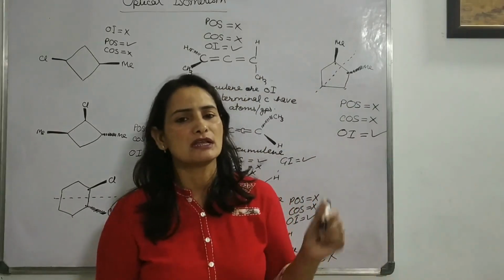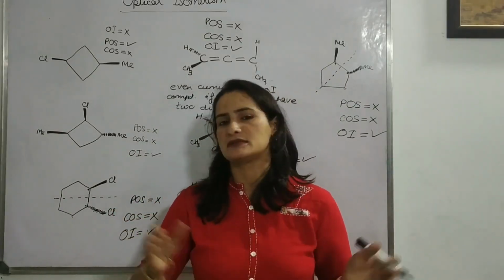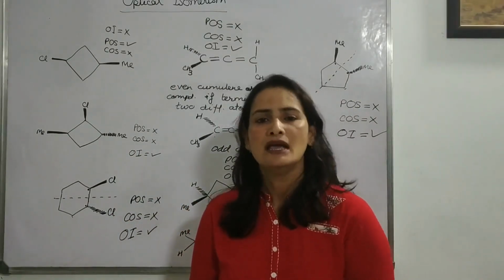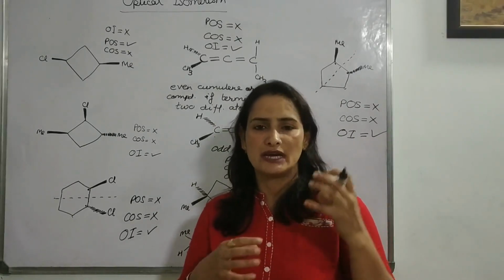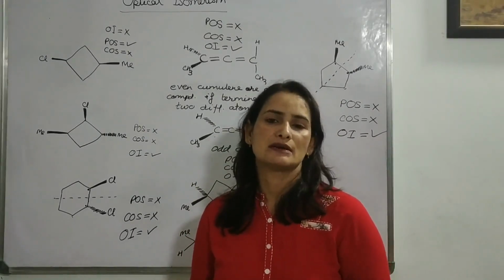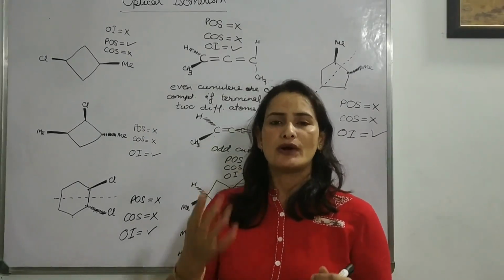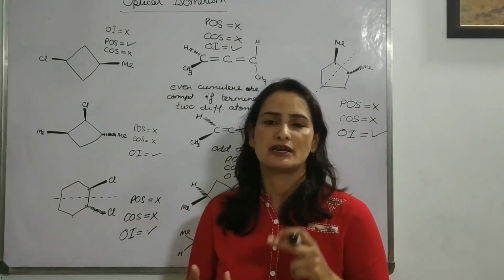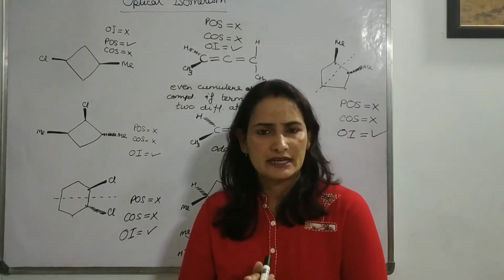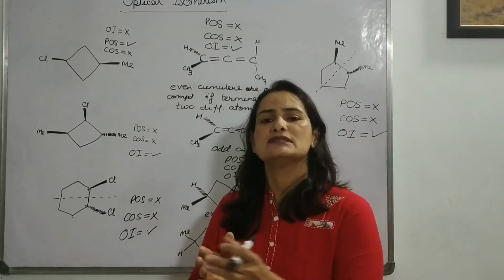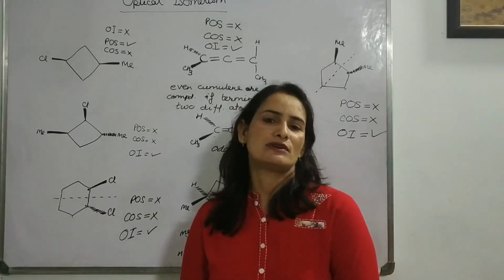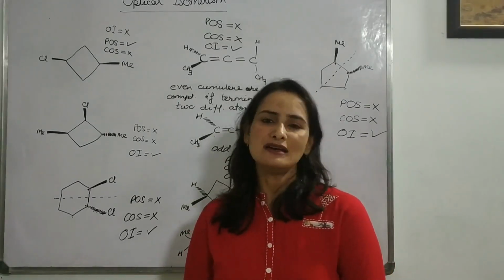So guys, this was about optical isomerism, a few examples. The rest is your practice. I will be available for clearing your doubts if you send me messages. And in the next lecture, we are going to take the next section of stereoisomerism, that is conformational isomerism. In this section, we will learn about drawing projection formulas like Fischer projection, Newman projection, Sawhorse projection, and their interconversion and presentation, and different projections, RS configuration, DL configuration, everything we are going to learn in the next section of this series. So please keep watching and thank you so much.